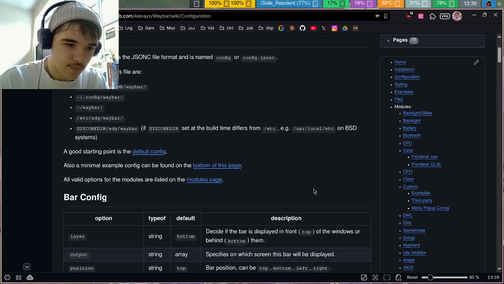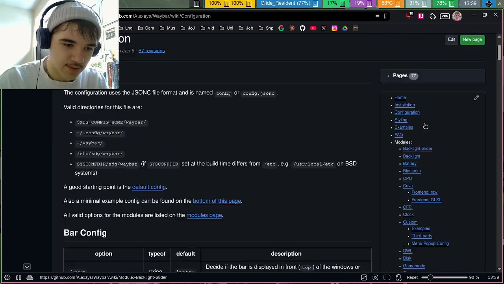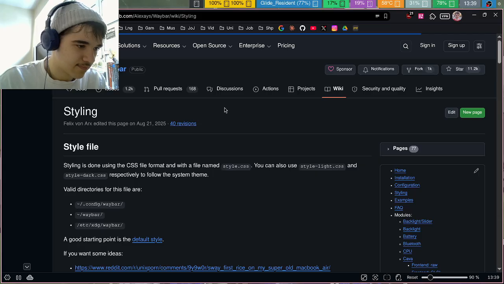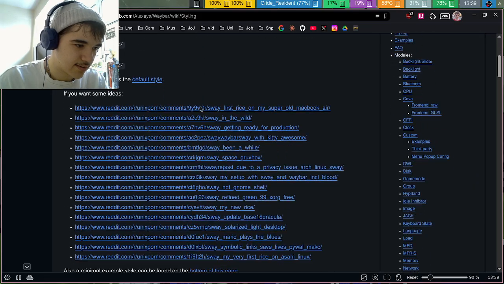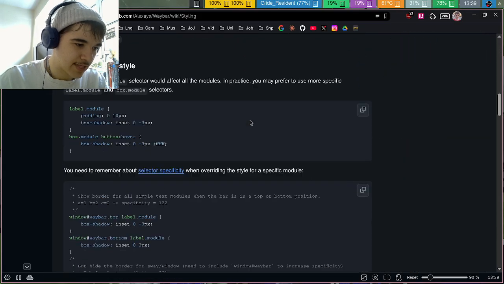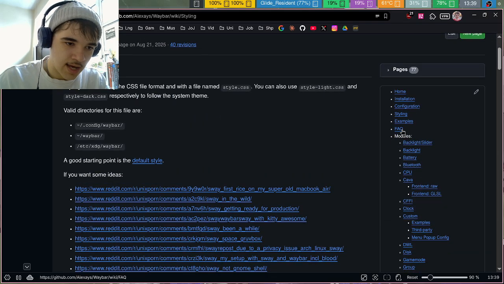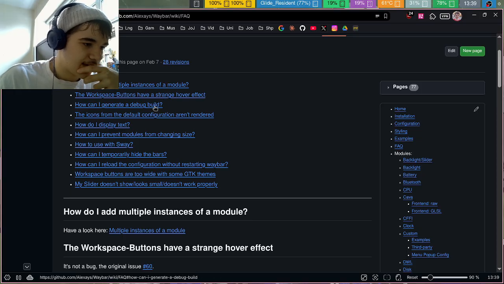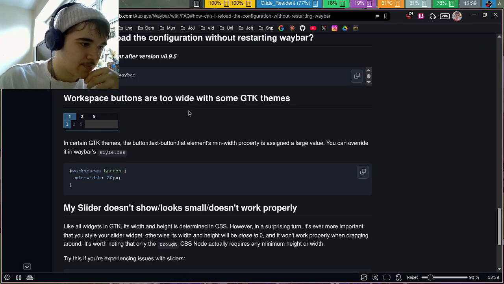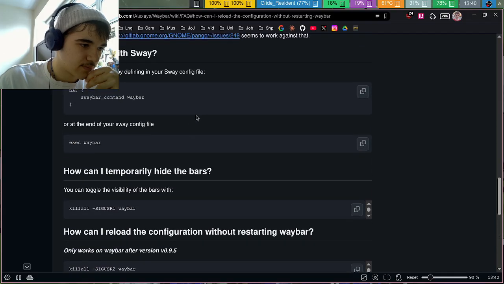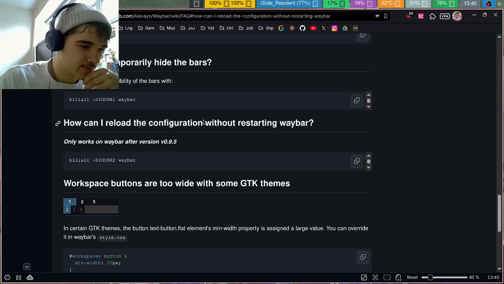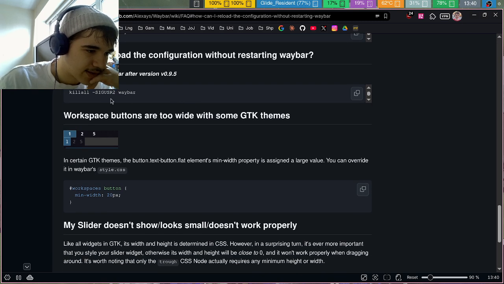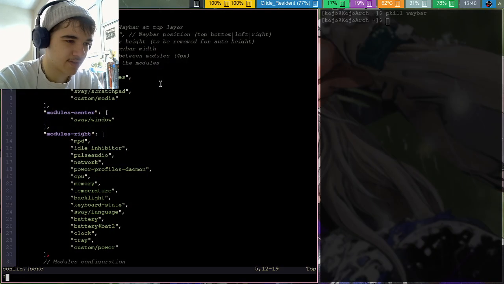Okay. And we do have subpages, because there seems to be a lot there. Styling. CSS. I see. And then it has some examples. Okay, cool. FAQ. How can I refresh? How do I reload without restarting Waybar? Kill all. That's it. Okay, and well, in that case, I'll just restart.